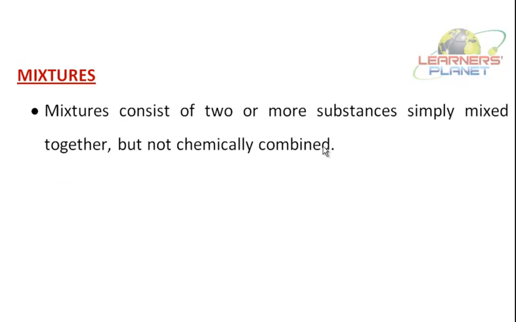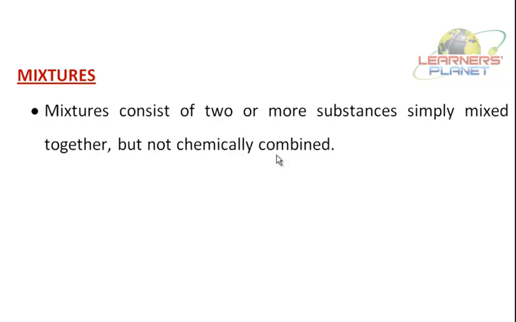Okay? Now let's take up the other thing, that is mixtures. What are mixtures? Mixtures consist of two or more substances simply mixed together but not chemically combined. So they are just mixed. They are not chemically combined.